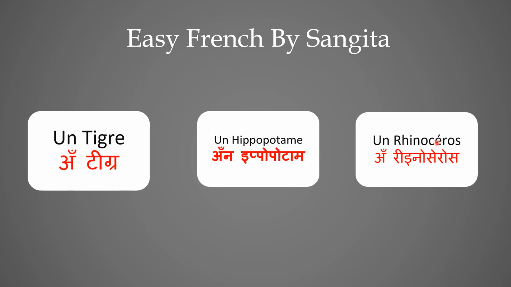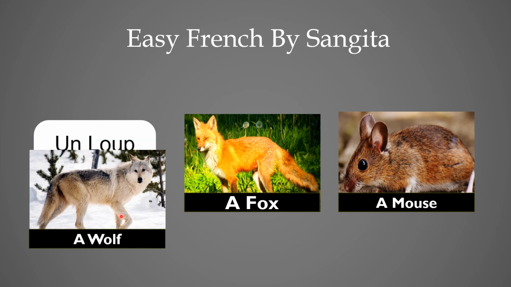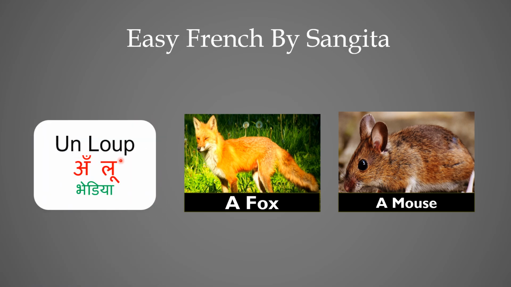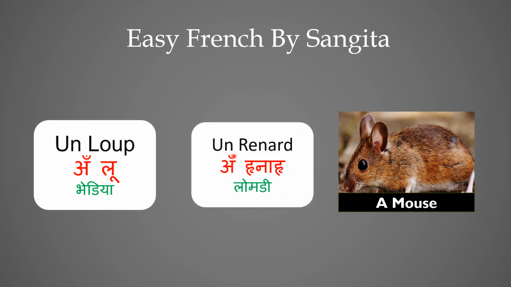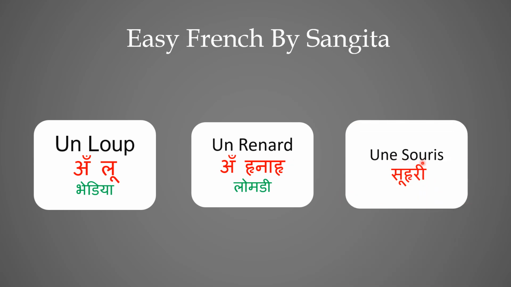And see, there's an accent over this E. So be careful. In English, a wolf will be un loup. Next is a fox, un renard. Next is a mouse, une souris.